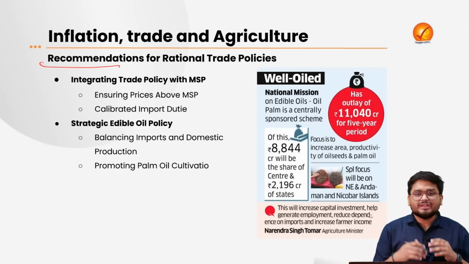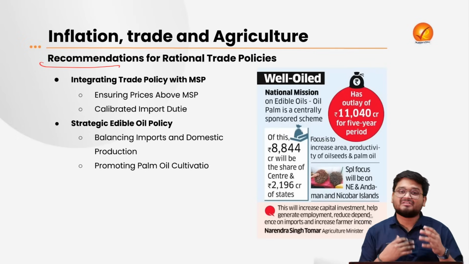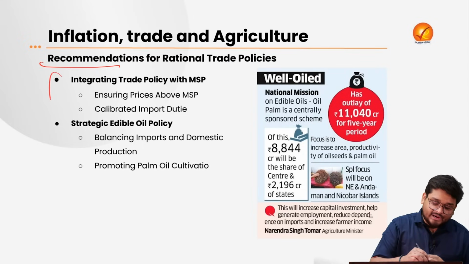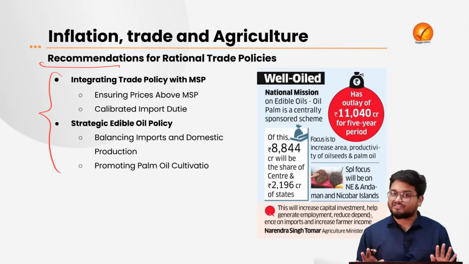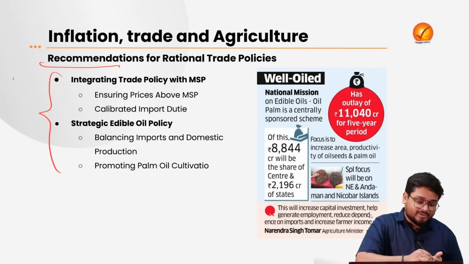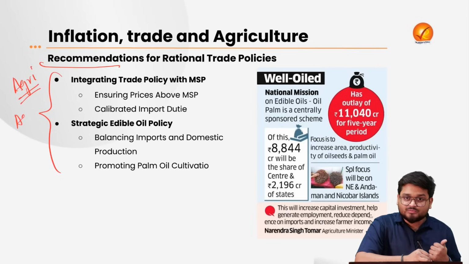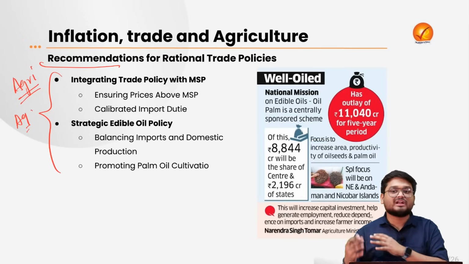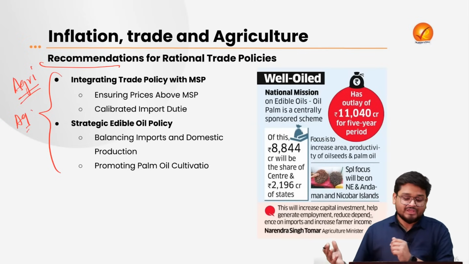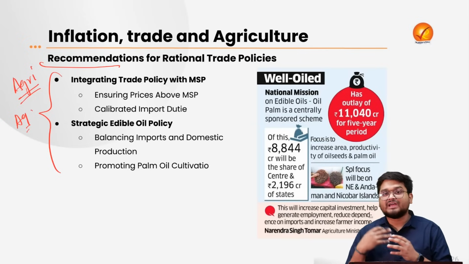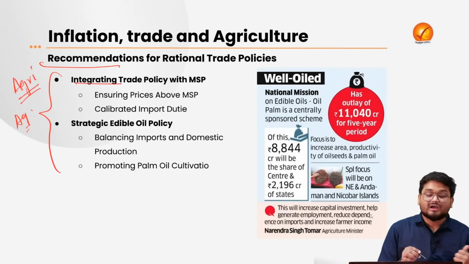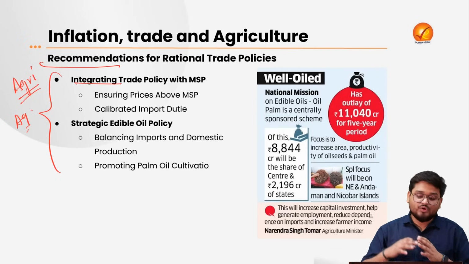Now here the authors have given some recommendations, and you can also use these in your mains answers. You can use them with respect to any agricultural production question, or agri export question, or any question that pertains to the MSP side. You can incorporate these points, such as the very first, an integrated trade policy with MSP.